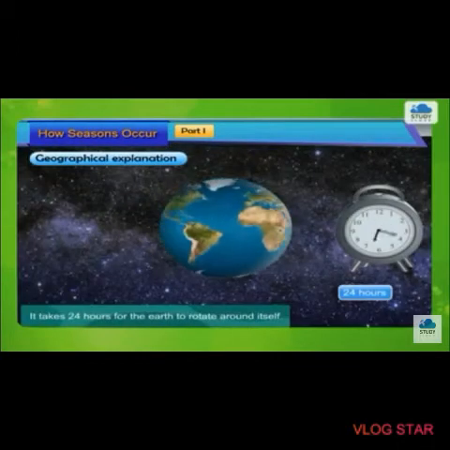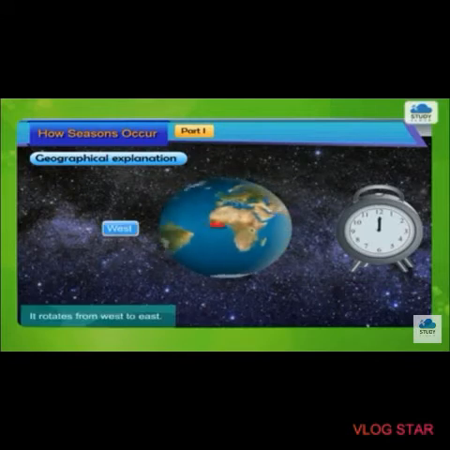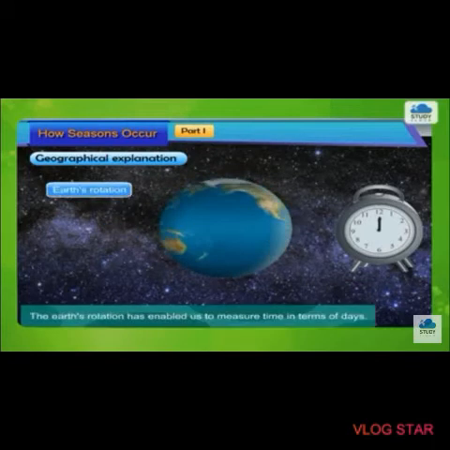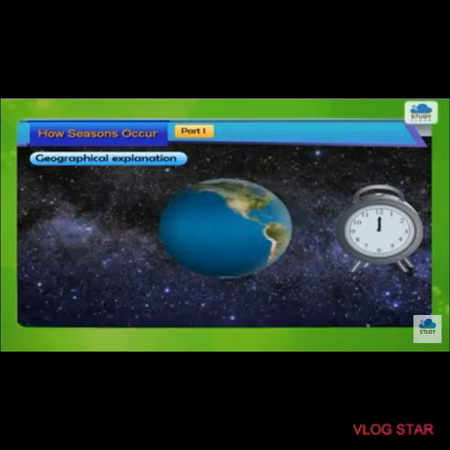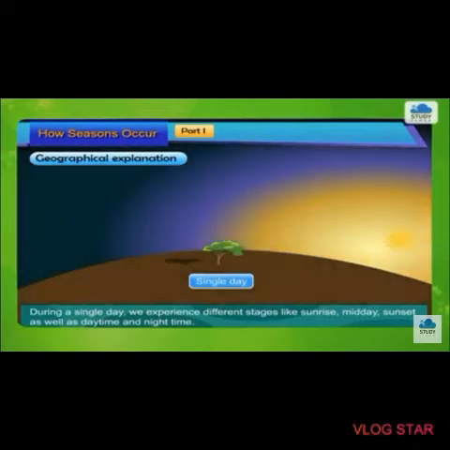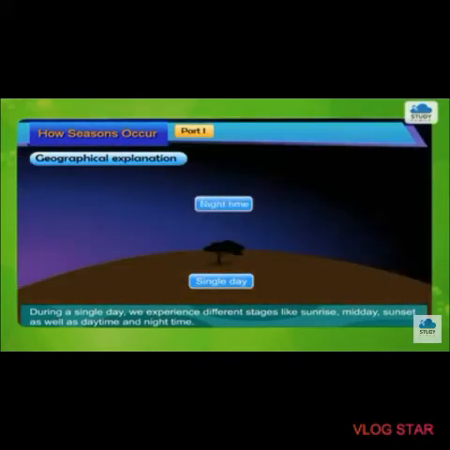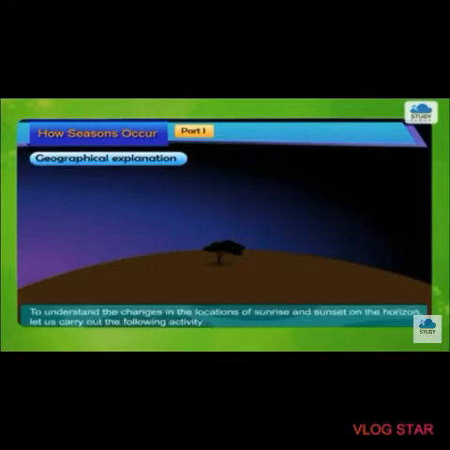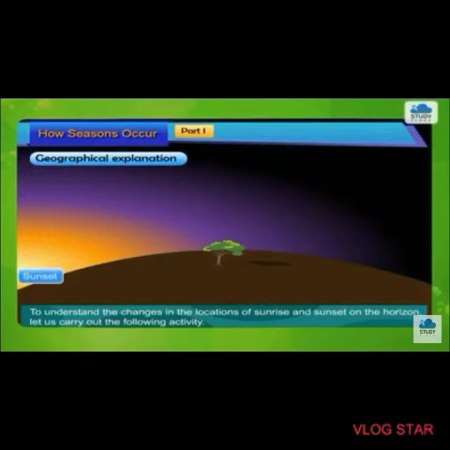It takes 24 hours for the earth to rotate around itself. It rotates from west to east. Children, the earth's rotation has enabled us to measure time in terms of day. During a single day, we have three different stages like the sunrise, the midday, sunset, as well as daytime and night time. To understand the changes in the location of sunrise and sunset on the horizon, let us carry out the activity given on the next page.